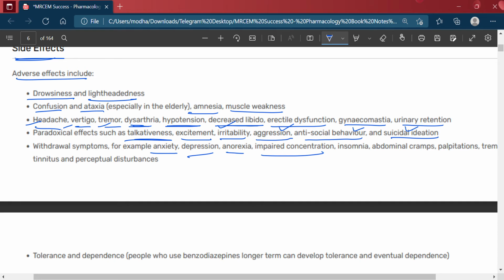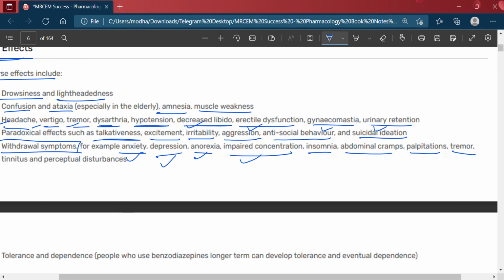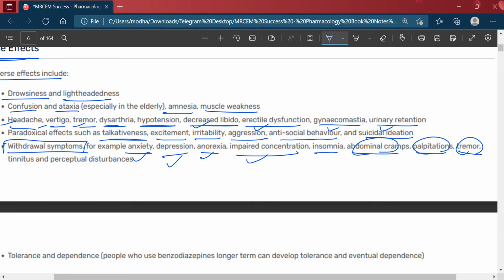Okay, these are the withdrawal symptoms, and these are the side effects of the benzodiazepines.